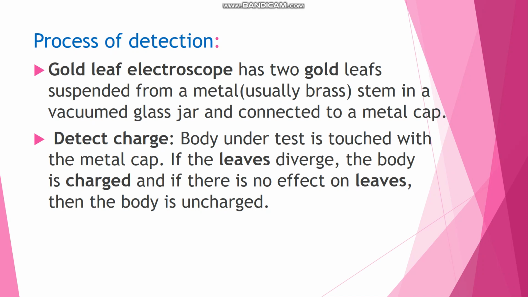When a charged object touches the metallic disc at the top of the rod, charges flow onto the leaves and they diverge. The degree of divergence tells about the charge present on the object. If the divergence does not take place, that means that particular body is not electrified.